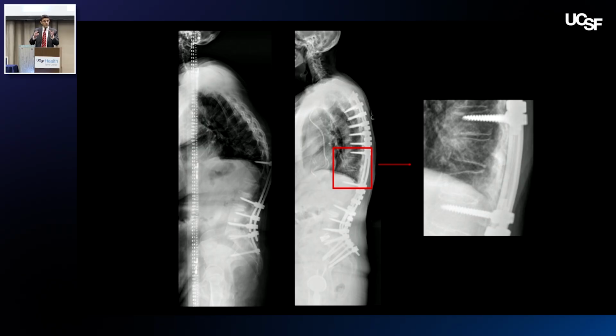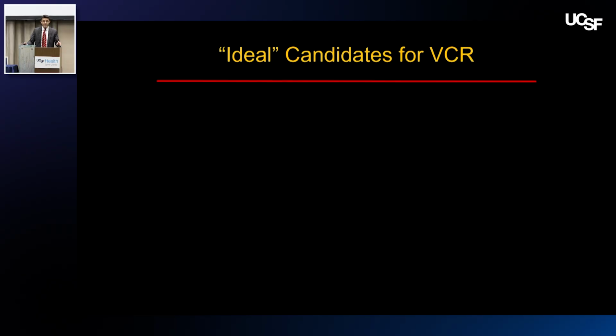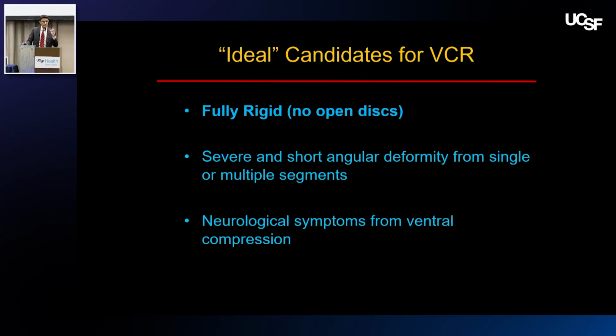And in some ways, it's almost like a traditional Smith-Petersen osteotomy, where you have length of the anterior column and stretching. And overall, she liked her posture. The ideal candidates for VCRs, this is a different subset.